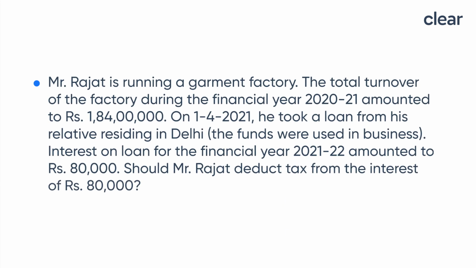Second, now let's see the second illustration. Mr. Rajat is running a garment factory and the total turnover of the factory during the financial year 2021-22 amounts to rupees 1 crore 84 lakhs.